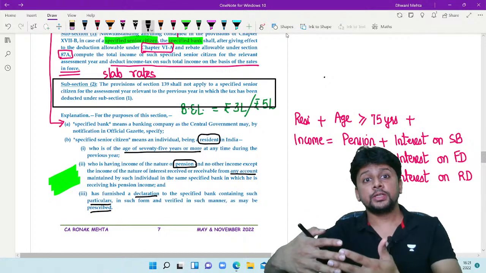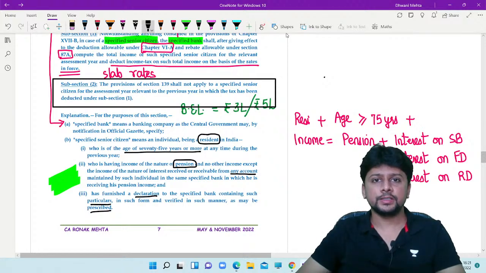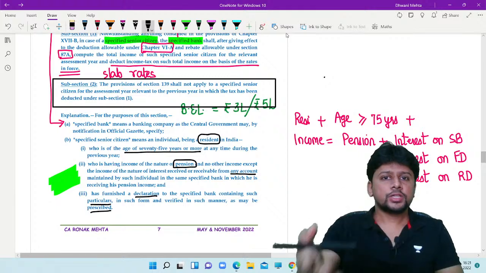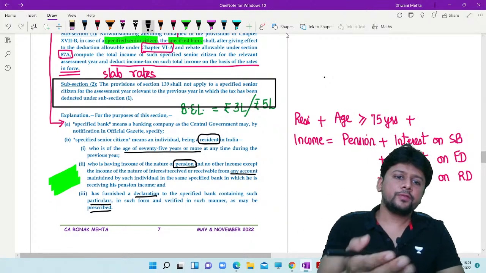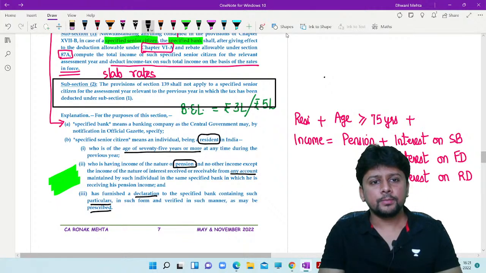So this is a provision that is going to benefit senior citizens. They are anyways way too old. Computation will be done by the bank. All that they have to do is to furnish a declaration. They should only be receiving pension income and interest income.